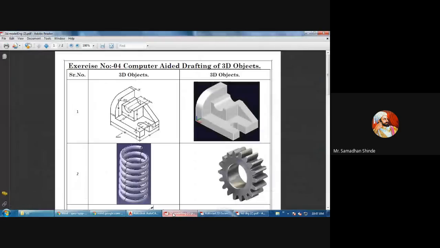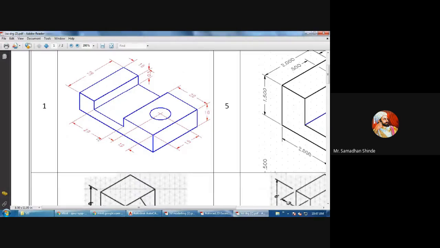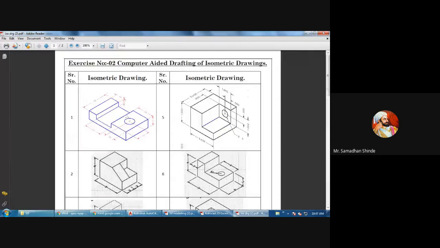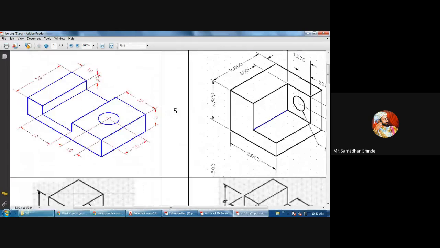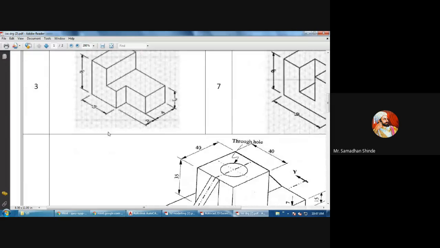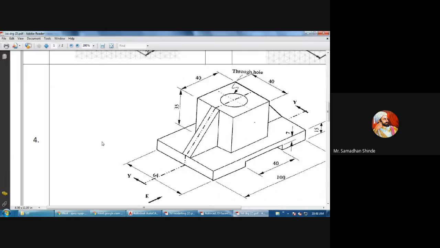Next one we have seen is isometric drawings, in which many more drawings we have seen. This drawing, in depth, I have told how to draw. What is important? We have to select the 2D plane only. Isometric doesn't mean that you have to select the 3D plane. You have to select the 2D plane only. Okay, so for review purposes, let us see. Can we draw any drawing?